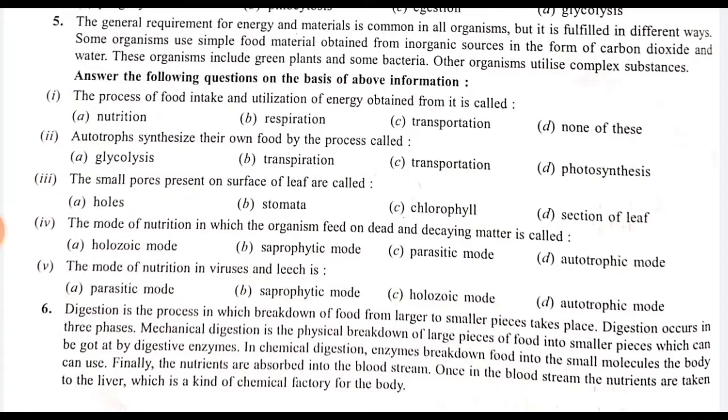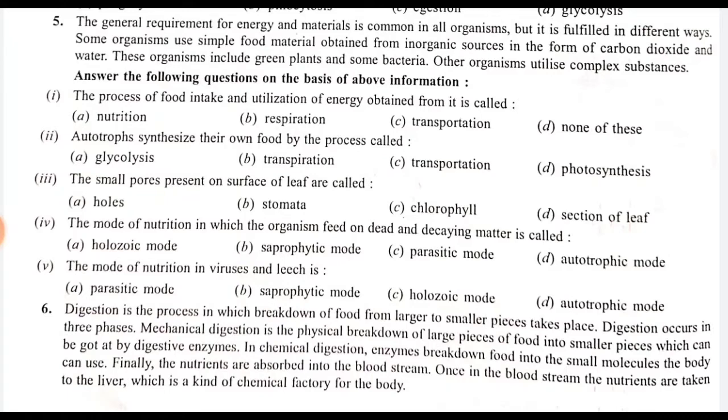The small pores present on the surface of the leaves are called. You also know that, because it is a very easy question. Stomata. Okay. So option A is hole, B stomata, C chlorophyll, and D section of leaf. So stomata is the correct option.